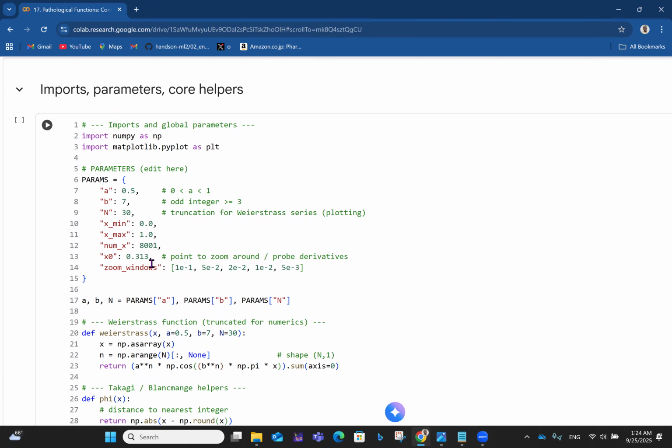Zoom windows, you have different windows like that: 1 times 10 raised to minus 1, 5 times 10 raised to minus 2, 2 times 10 raised to minus 2, 1 times 10 raised to minus 2, and 5 times 10 raised to minus 3, as you can see here. So we have params a, params b, params N equal to all this, right? So we now have the Weierstrass function truncated for numerics.